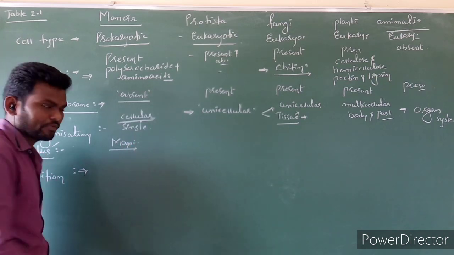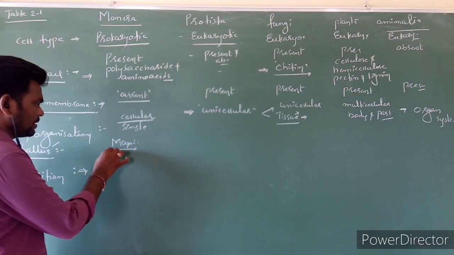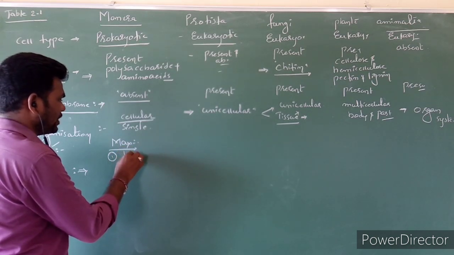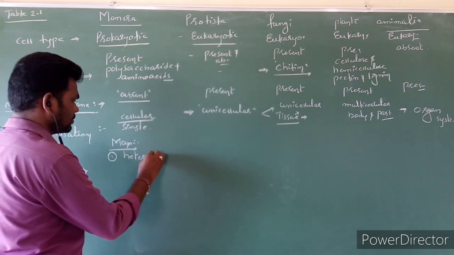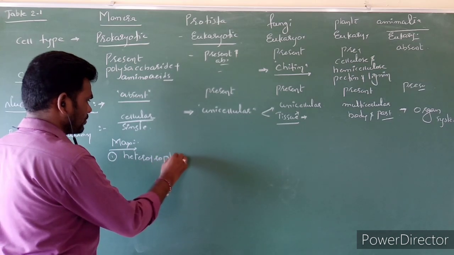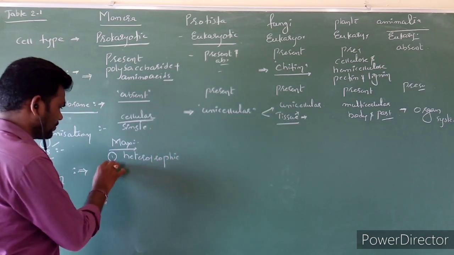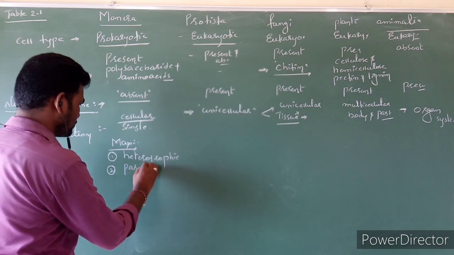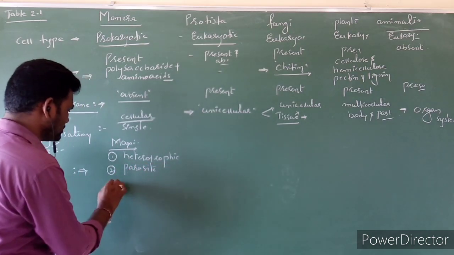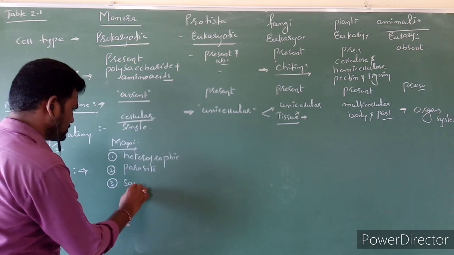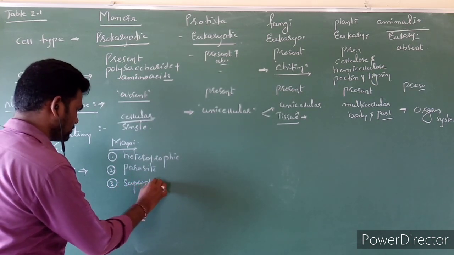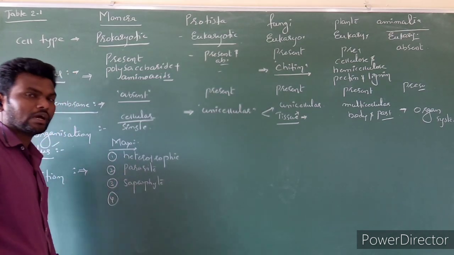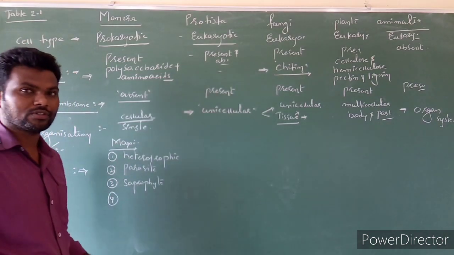Generally most of the bacteria or Monera are heterotrophic, and some are parasites, and some are saprophytes, and some bacteria also have the capacity to perform photosynthesis.